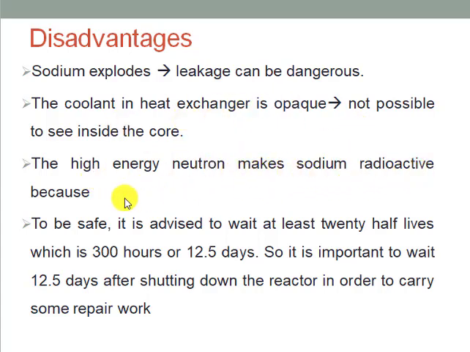The high energy neutrons make sodium radioactive, and this radioactive sodium will add extra time in the shutdown and maintenance of the reactor. Because of the radioactive sodium, it is advised that we should wait for 20 half-lives, which is 300 hours or 12.5 days. So it is important to wait for this time after shutting down and before reopening the reactor for repairing and maintenance.